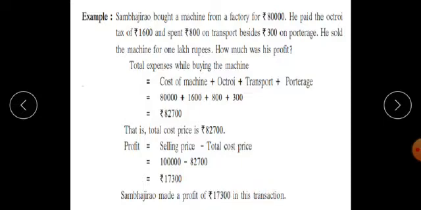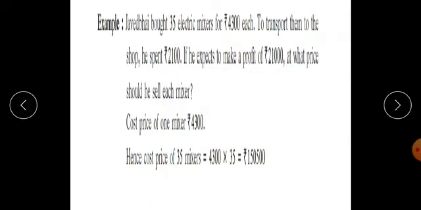Second example: Javed Bhai bought 35 electric mixers for rupees 4,300 each. To transport them to the shop, he spent rupees 2,100. If he expects to make a profit of rupees 21,000, at what price should he sell each mixer?